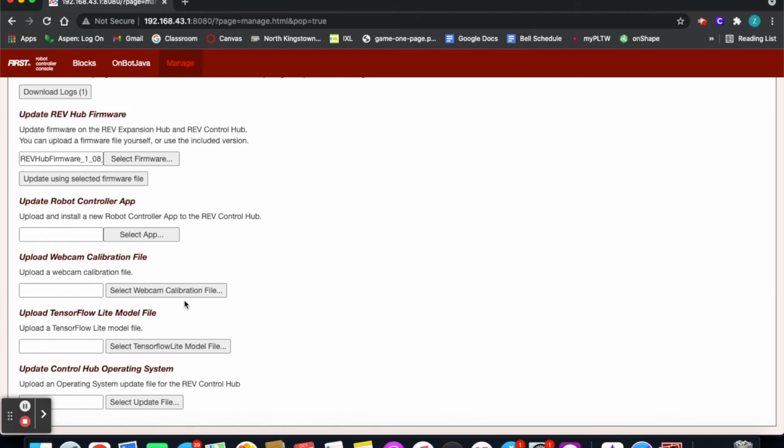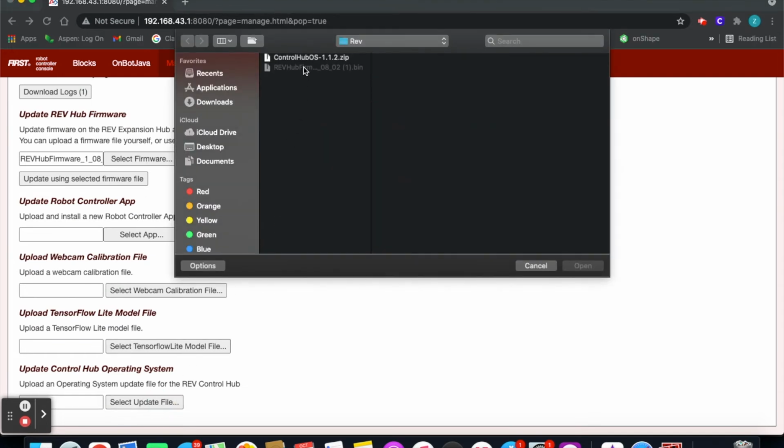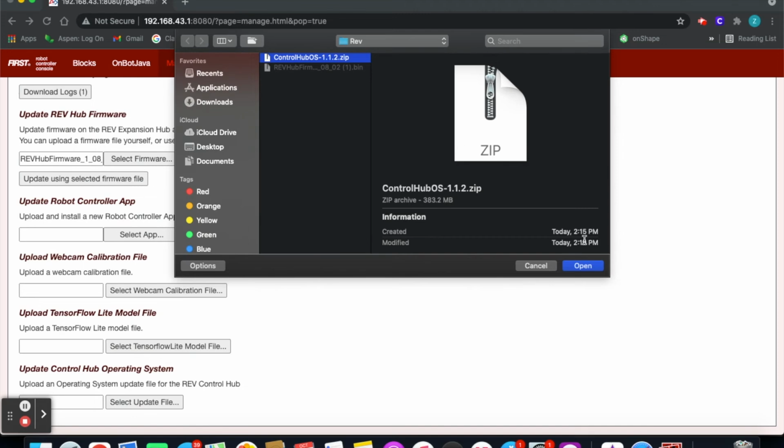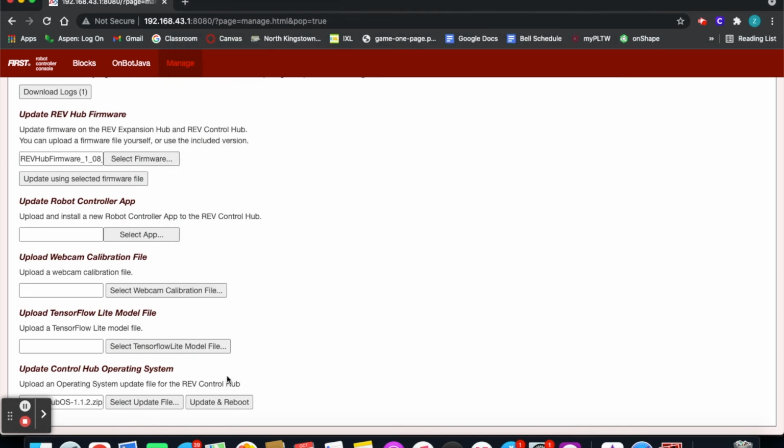To update the operating system, download the latest Control Hub operating system from the Rev website or the link in the description. On the web controller console, choose Select Update File under Update Control Hub Operating System and press Update using Select Firmware File. You should receive a success message when you reconnect to the hub.